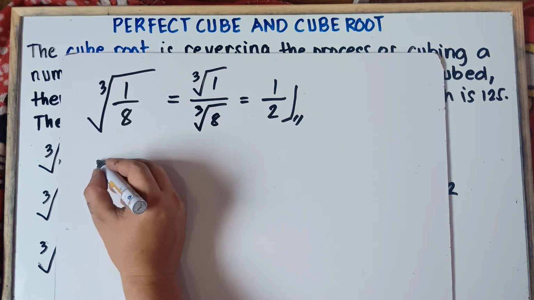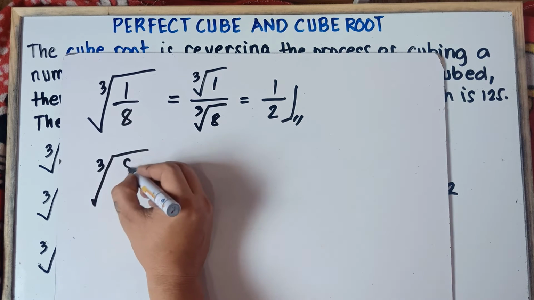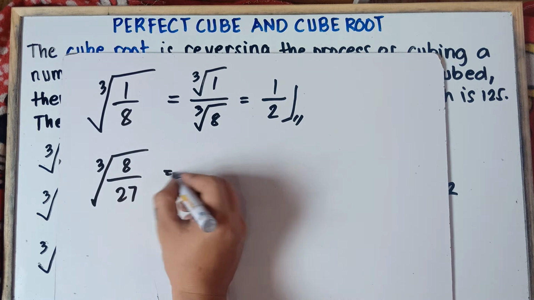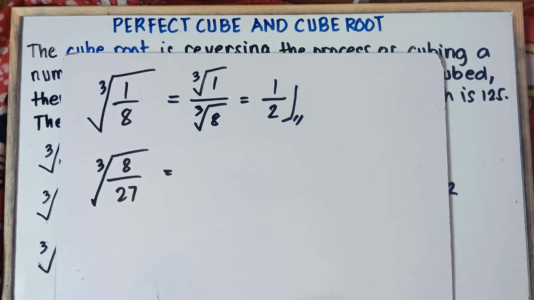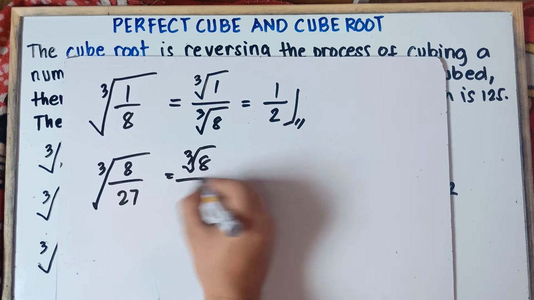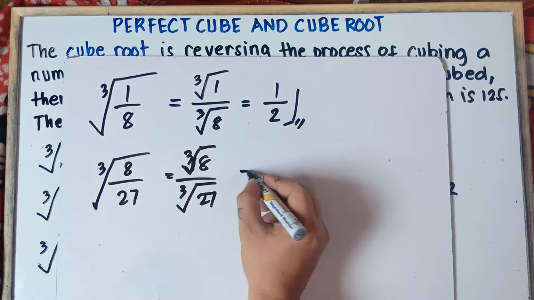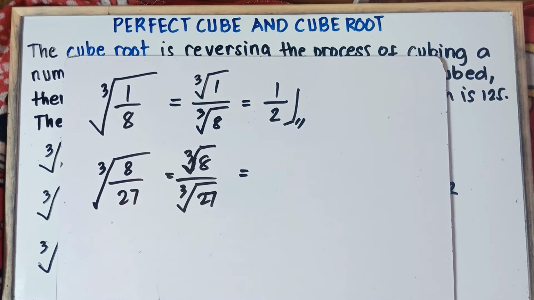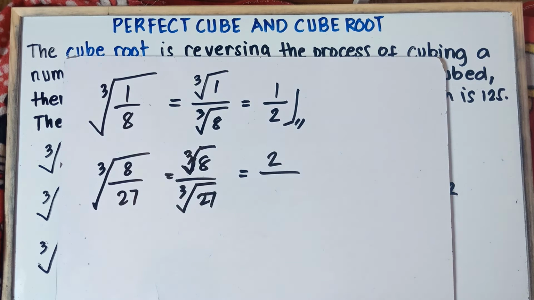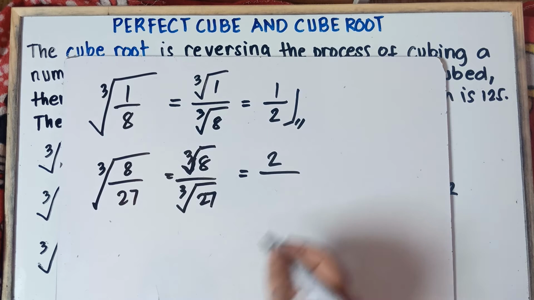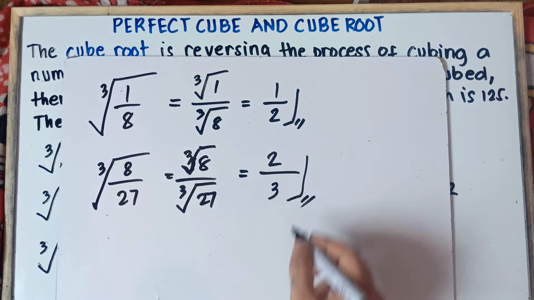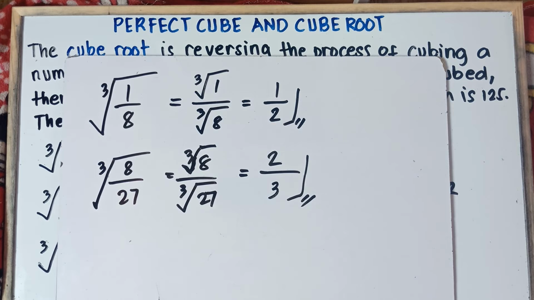Another example, class: the cube root of 8/27. Once again, we can write this individually: the cube root of 8 over the cube root of 27. The cube root of 8, you think of a number that when you multiply it by itself 3 times you will get 8. That would be 2. And the cube root of 27 is 3. So therefore, our answer, class, is 2/3. The cube root of 8/27 is 2/3.